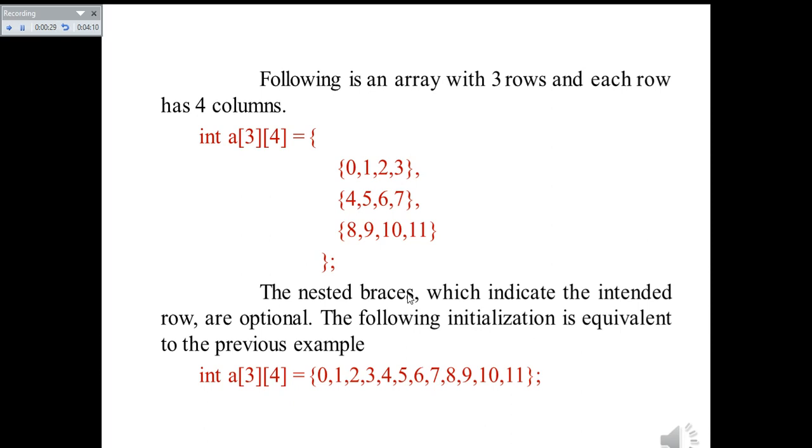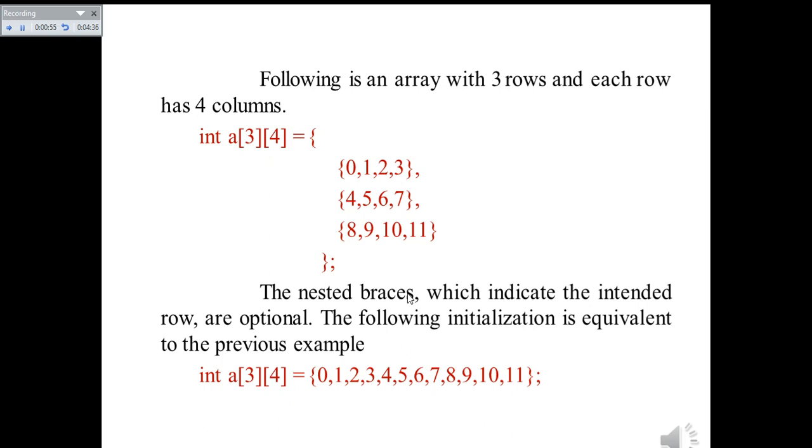So together we have 12 values, and these are initialized for the two-dimensional array int a[3][4]. So a[3][4] is now initialized with the first row as 0 1 2 3, the second row as 4 5 6 7, and the third row with 8 9 10 11. So the first row will have four values, those are 0 1 2 3. The second row will have 4 5 6 7. The third row will have 8 9 10 11.